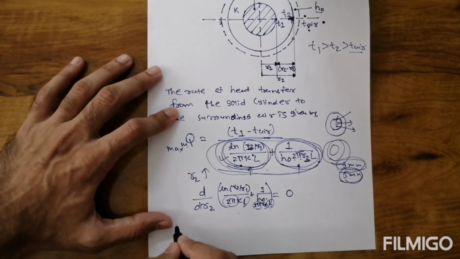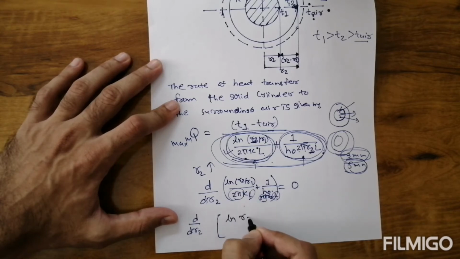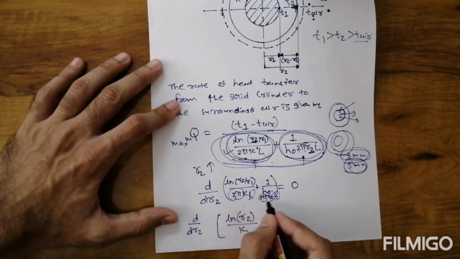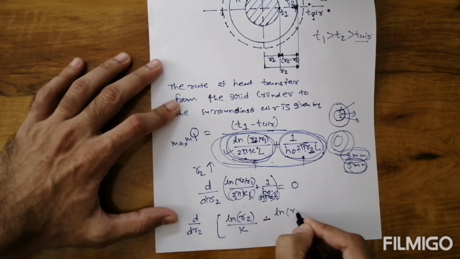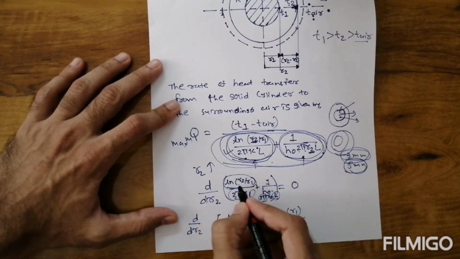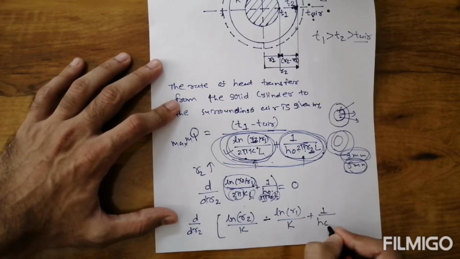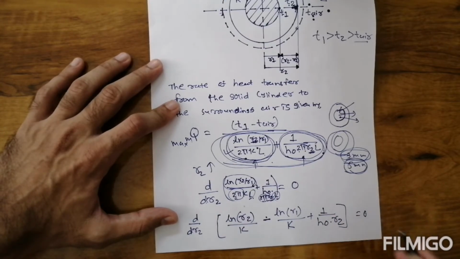So what will be our equation now? d by dR2, and inside the bracket we separate out ln(R2/R1). How will it be separated? ln R2 minus ln R1, divided by K, plus 1 upon hO R2, because we are taking 2πL common, is equal to 0.